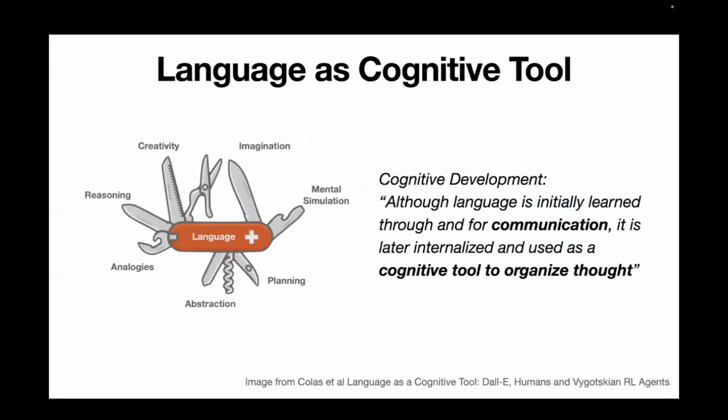So let's start. I want to start with this concept of language as a cognitive tool. Long before the existence of large language models, there were many theories in cognitive development that hypothesized that although language is initially learned through and for communication, it is later internalized and used as a cognitive tool to organize our thoughts. In other words, our usage of language has become a very important and critical part of our ability to perform high-level reasoning and planning.